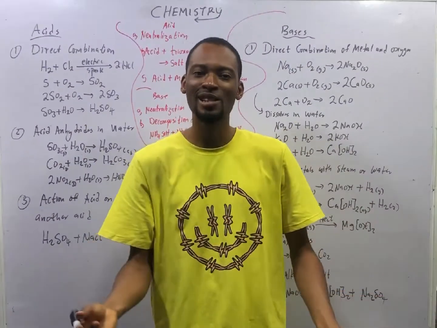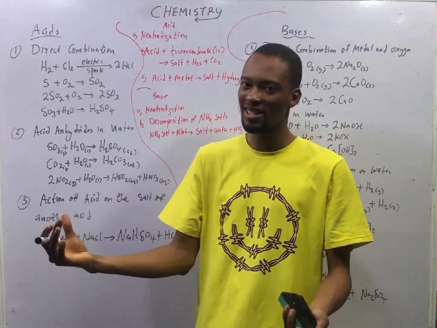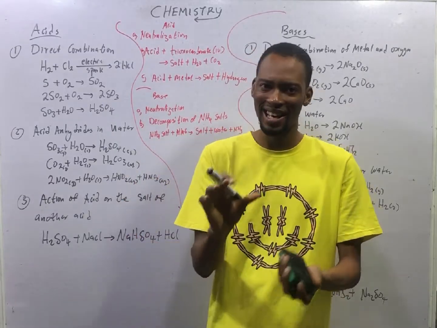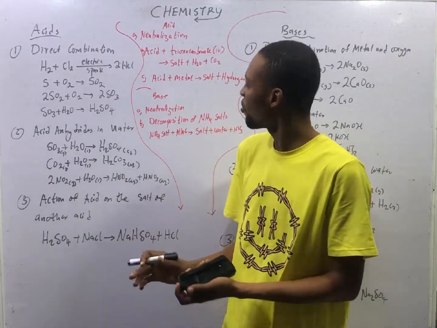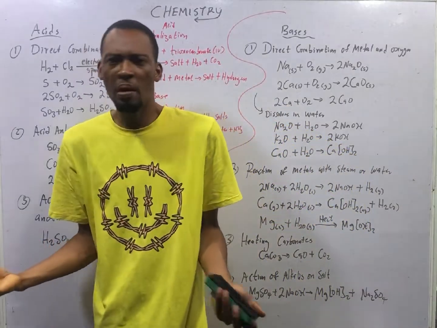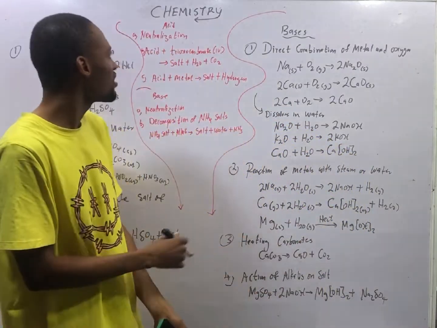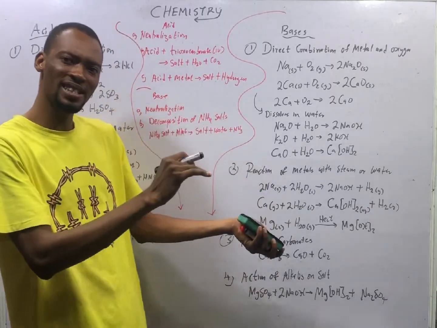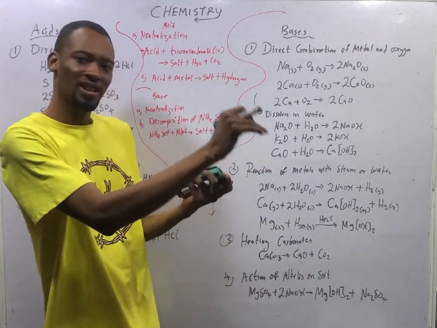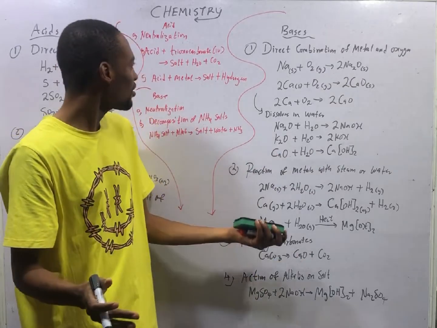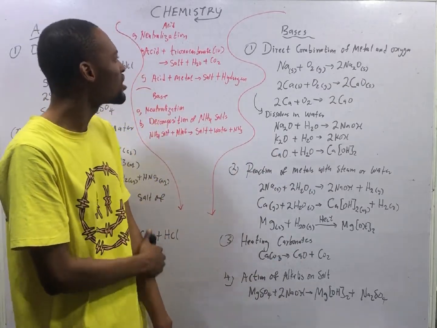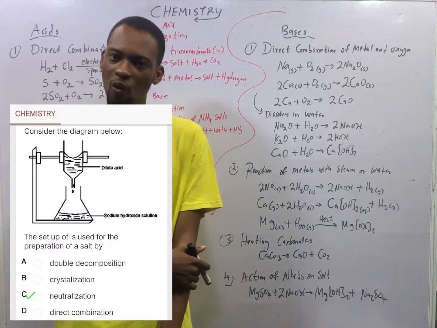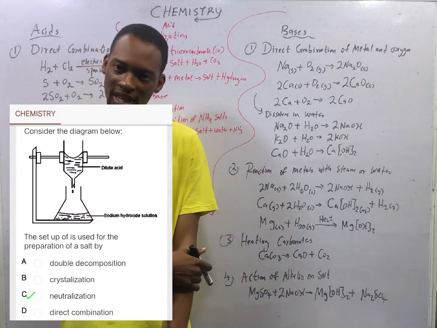Now, let's take a look at chemical properties and preparation of acids and bases. A popular chemical property of acid is neutralization. When acids react with bases, they form salt and water. Acids react with trioxocarbonate(IV) to give you salt, water, and carbon dioxide.